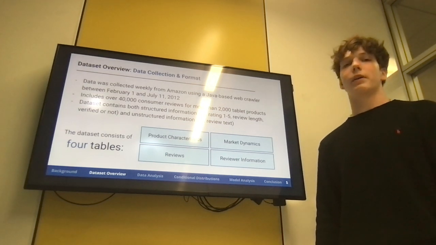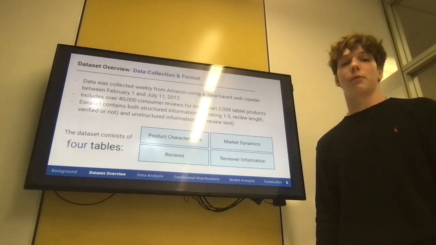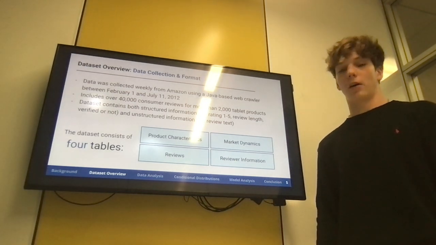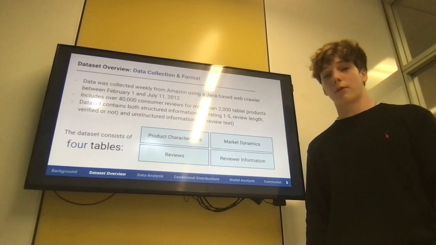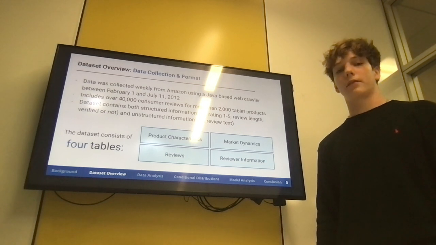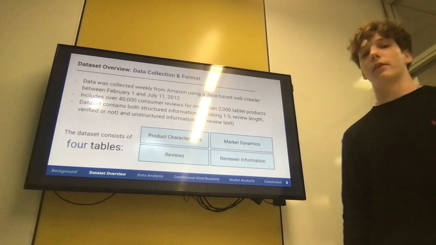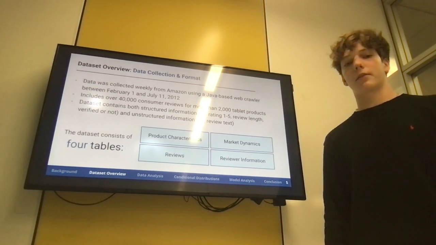Structured information can be easily broken down and categorized in a table. Some examples of this are a binary rating, or an ordinal rating from 1 to 5, the length of review, which is just a number, and whether a review is verified or not. Now, unstructured information is something like review text, which cannot be easily broken down or categorized.